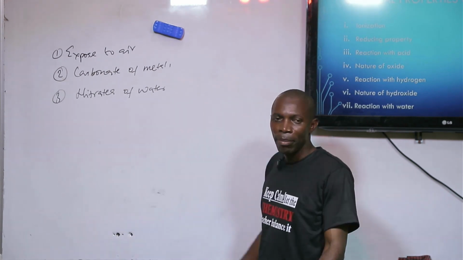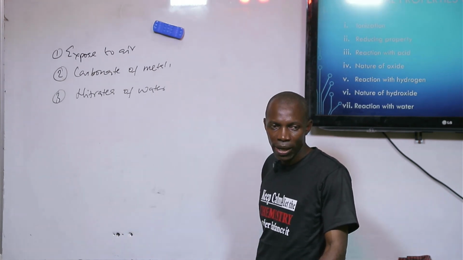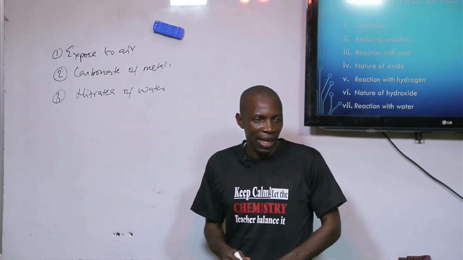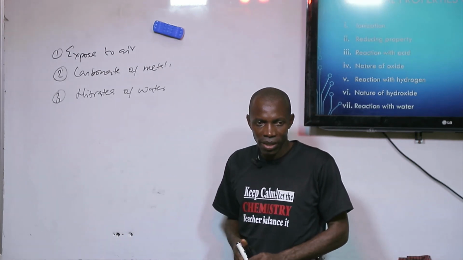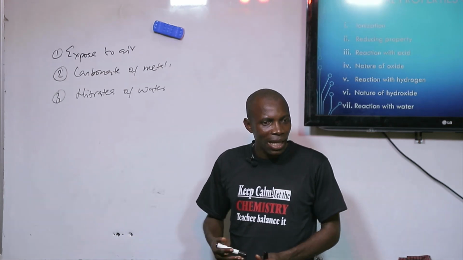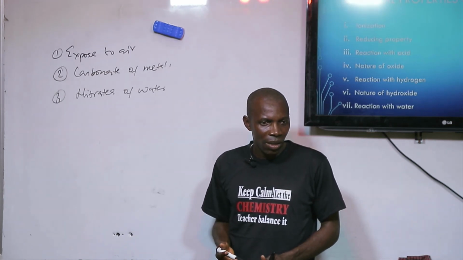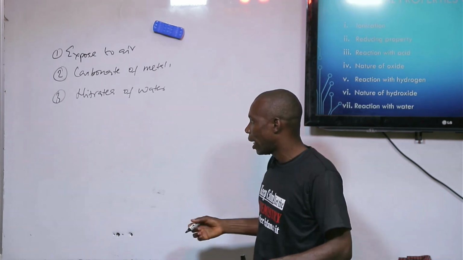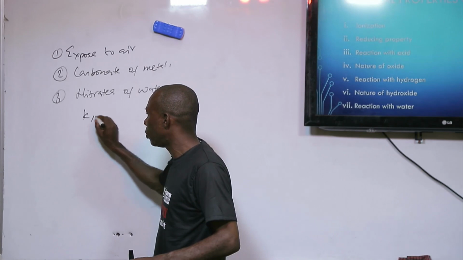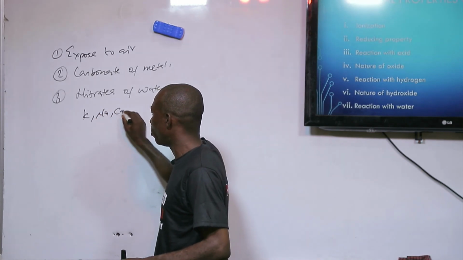When metals are exposed to air, the way they react also depends on their activity series. Some will react immediately, something like potassium, sodium, and calcium.